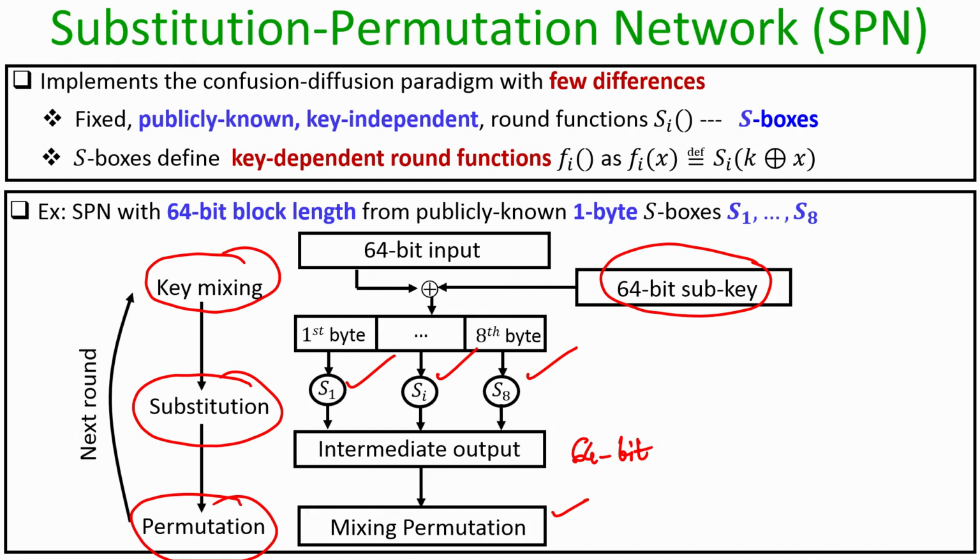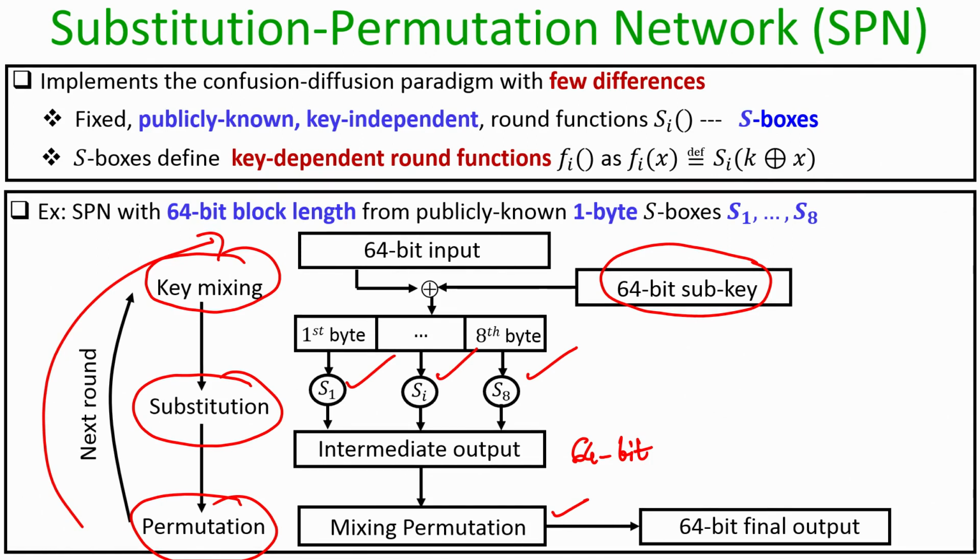And once we apply the mixing permutation, that finishes one round, and then we apply this process again. That means, we go to the next round, whatever intermediate output we obtain at the end of the mixing permutation serves as the x input for the next iteration, and then we again go through the same process. And after doing it for several iterations, the final outcome is treated as the outcome of the resultant keyed permutation that we have constructed using the SPN architecture.